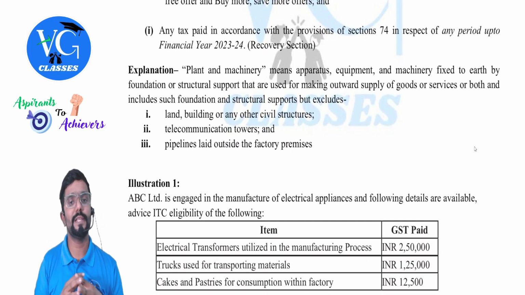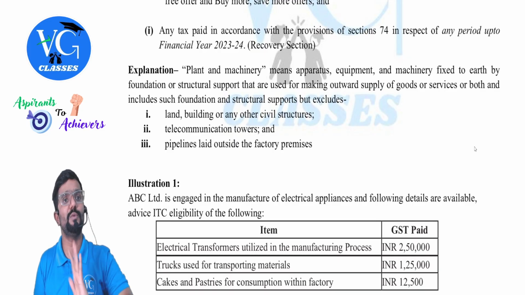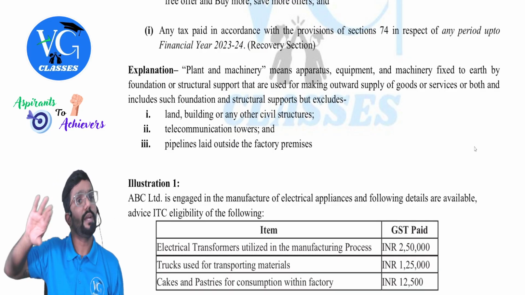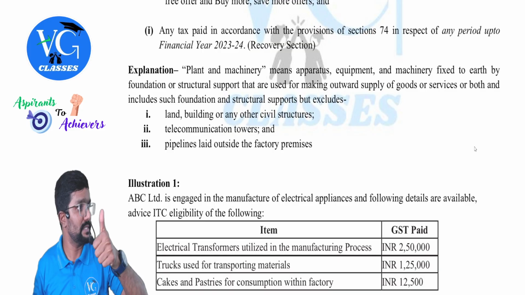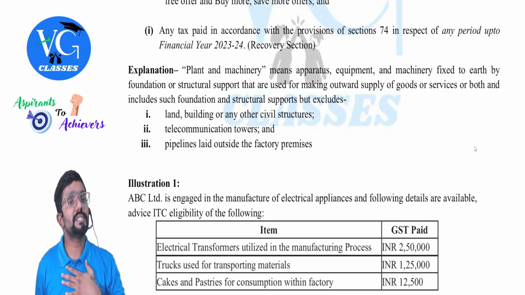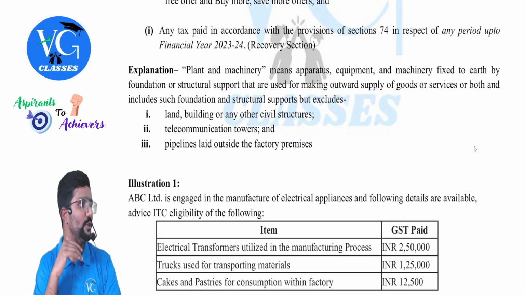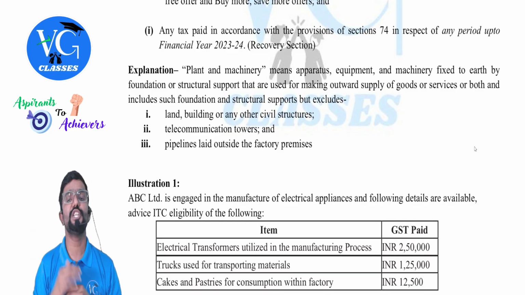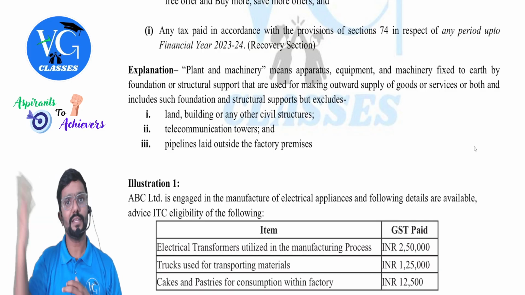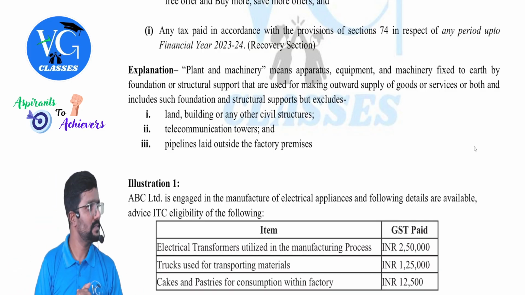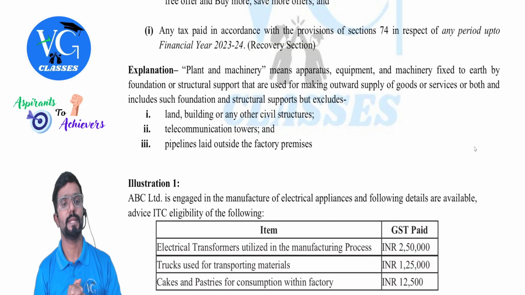Any tax paid in accordance with the provisions of section 74, which is a recovery section, guys, in respect of any period up to financial year 23-24 is not allowed. Sir, what if it is after that? Is credit available? Yes. They told section 74 is like recovery. I was supposed to pay tax, but I didn't pay. The proper officer came and recovered it from me. Now, can I claim a credit of it? No. But this is only up to the financial year 23-24. After that, is credit available? Yes. Credit is available, guys.